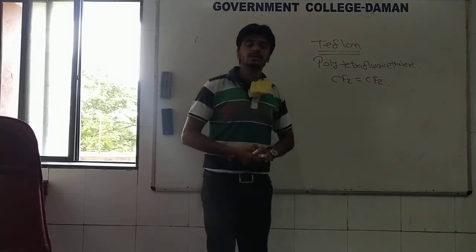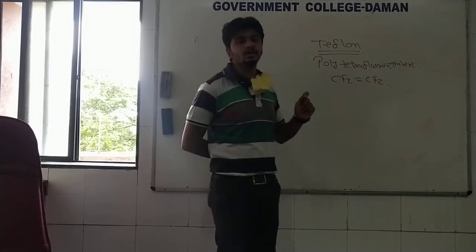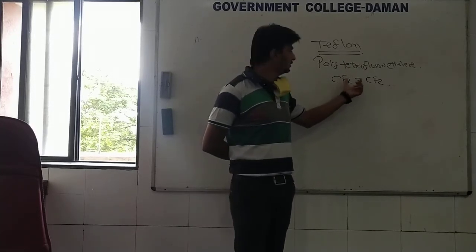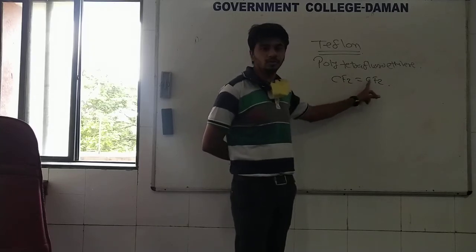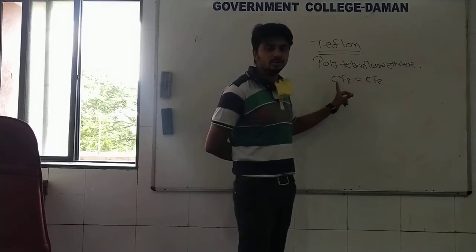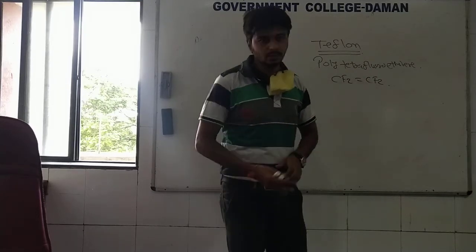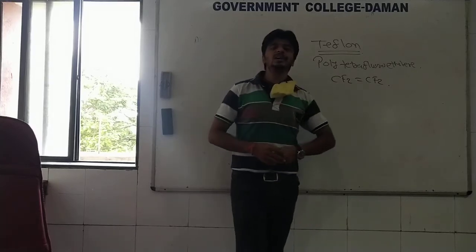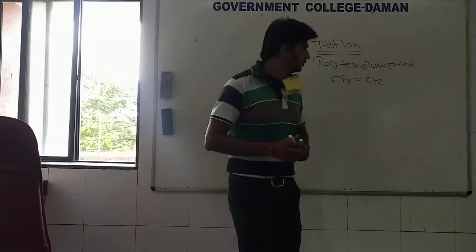Okay, so here we first need to prepare tetrafluoroethylene. Tetrafluoroethylene means two carbon atoms which contain the double bond, that is known as ethylene, but it contains two fluorine groups on both carbon atoms. So that's why this is known as tetrafluoroethylene.